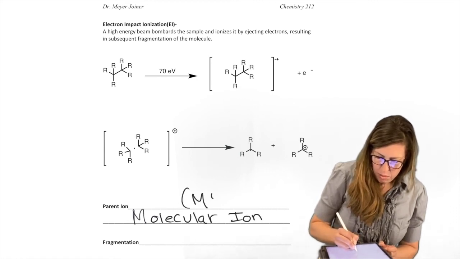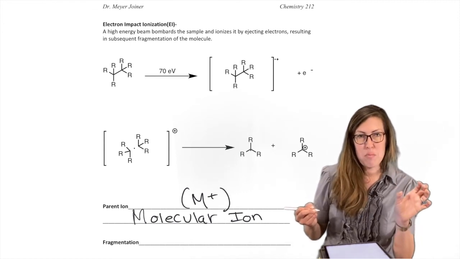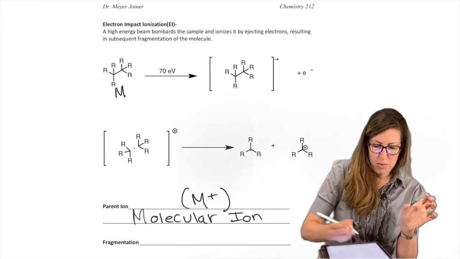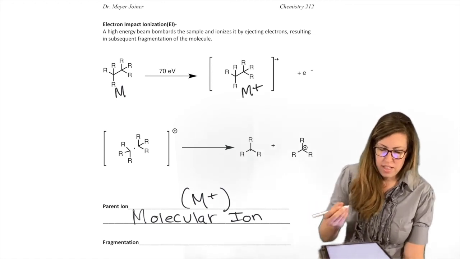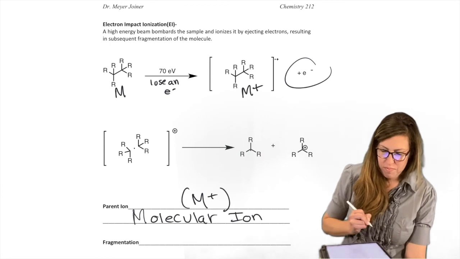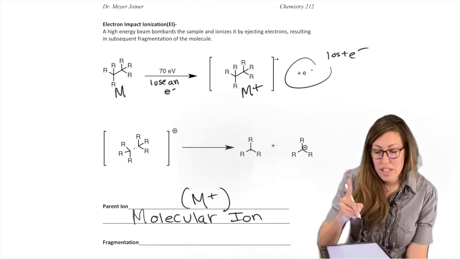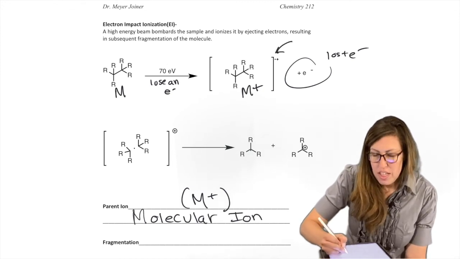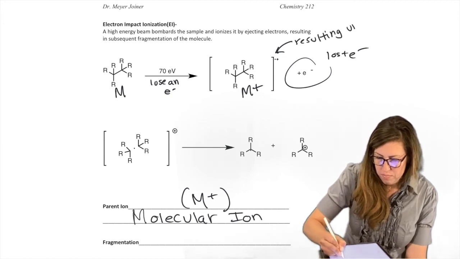It's abbreviated the M+ peak because M was the peak before it got ionized. We could call this M, and it would have that mass, but then we would say this is the M+. So we lost the electron. Here's that electron we lost. Because we lost one electron, the M has an unpaired electron. That's the resulting unpaired electron.